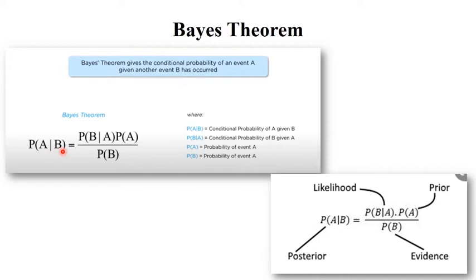Probability of A given B is called the posterior probability, meaning B condition has already occurred and you need to find out A. Then probability of B given A means the A event has already occurred and you need to find out the probability of B. This is called the likelihood probability. Then probability of A is the prior probability and probability of B is the evidence, right? So A and B, these two events occur. This is called Bayes theorem. So let's see how to use this Bayes theorem in the Naïve Bayes algorithm.